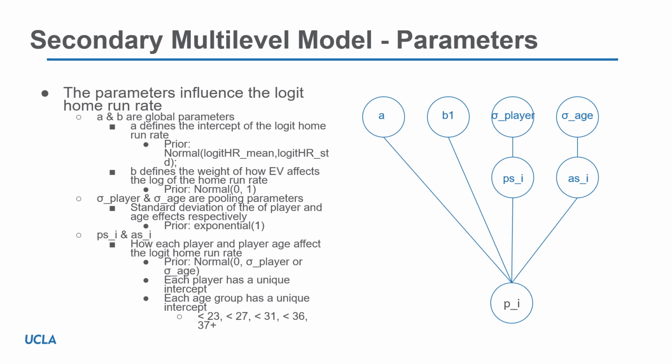The groups for this model were then taken to be players less than 23 years old, less than 27 years old, less than 31 years old, less than 36 years old, and greater than 37 years old. The purpose of these ages controlling the pooling is that these ages roughly pool the players into prospect status, developing status, players in their prime, players past their prime, and players rapidly declining, respectively.